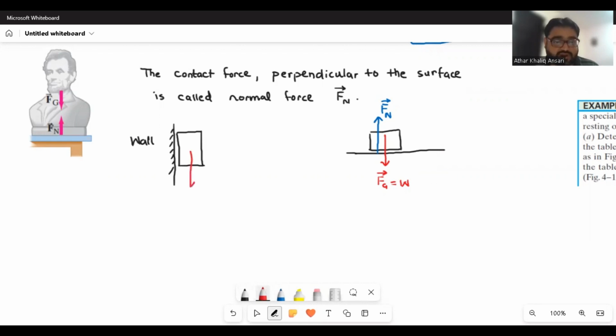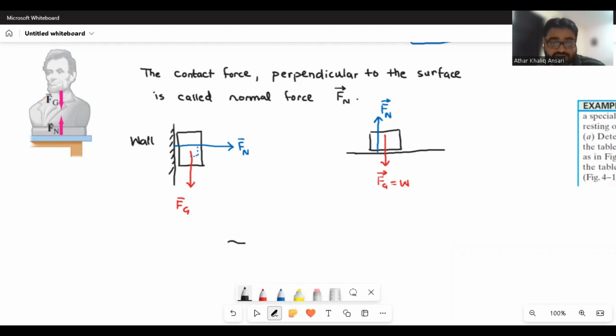The force of gravity is always toward the ground, downward. But in this case, your normal force will be normal to the surface. So normal to the surface is this one. You can see in this case the normal force is perpendicular, with an angle of 90 degrees between them. In the previous case, it was opposite. Now it is perpendicular.